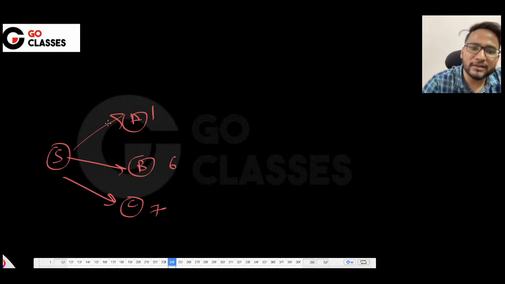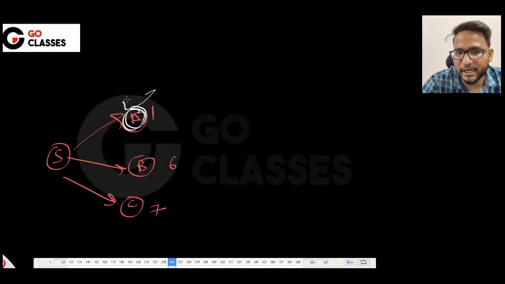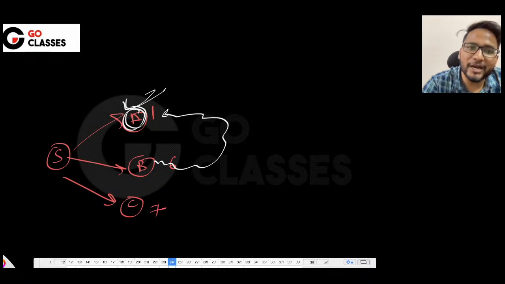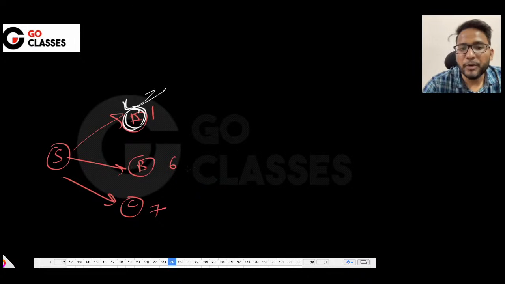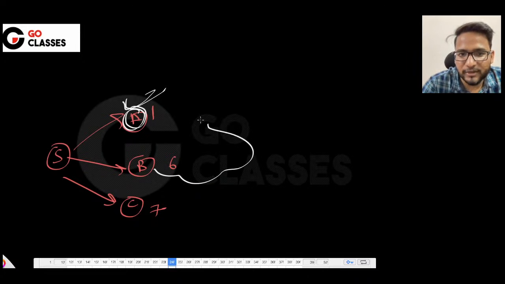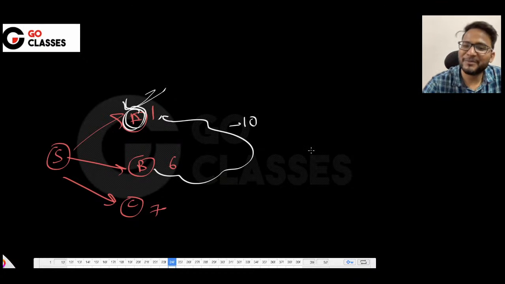I said that I can finalize from S to A definitely, because in future, even if I come from B, I cannot reduce this 6, which means I cannot have less than 6 in future, even if I come from this B, and if I come from this C, I cannot have less than 7. But what if in future I discover that this is minus 10? Then boom, everything is wrong, right? And that violates our assumption basically.